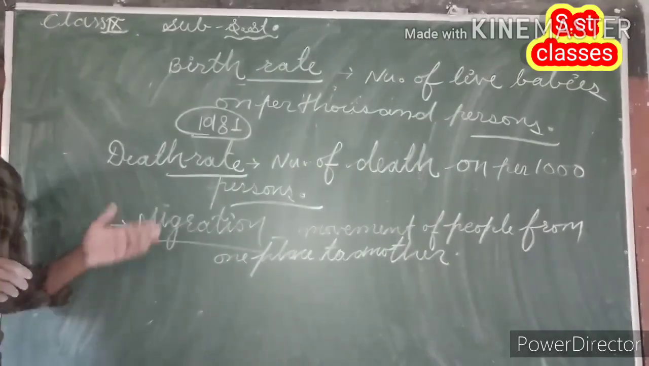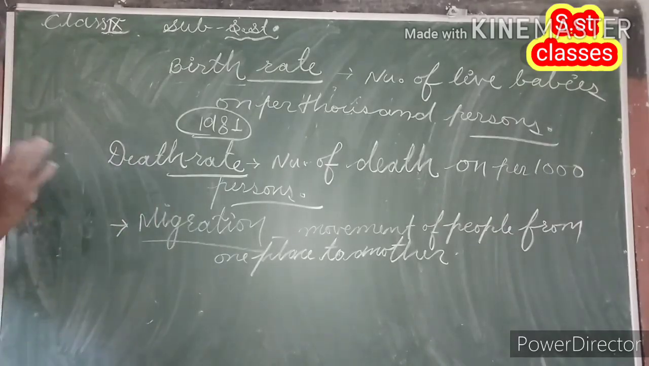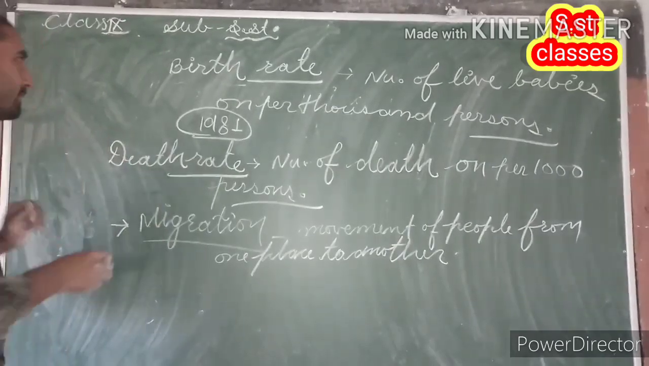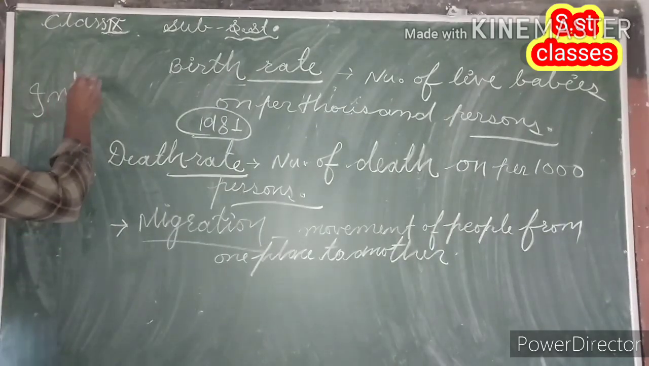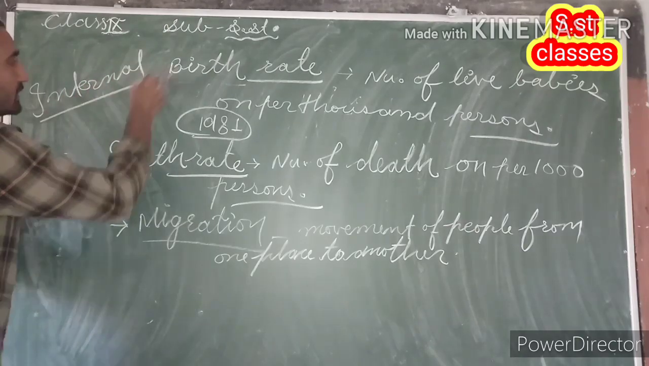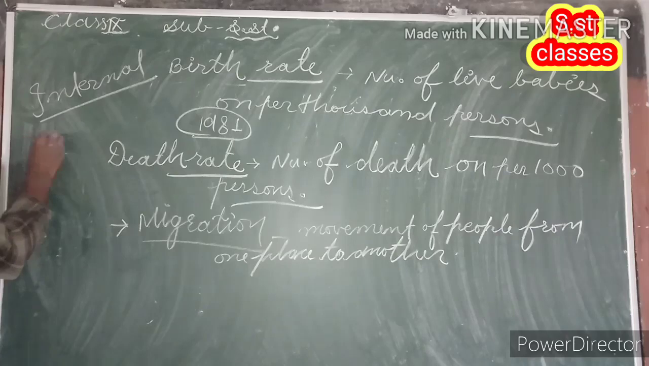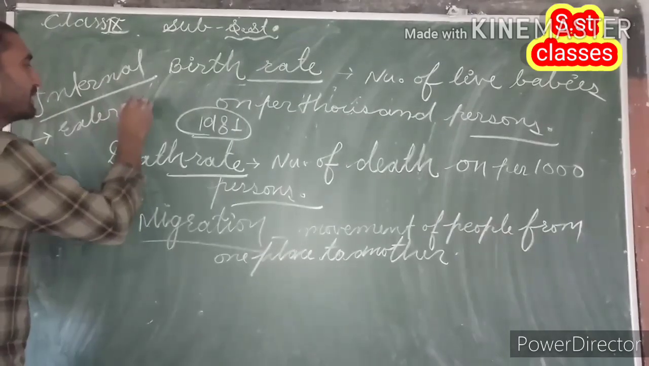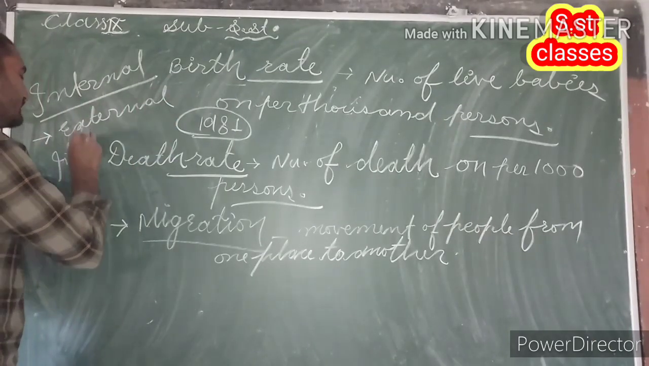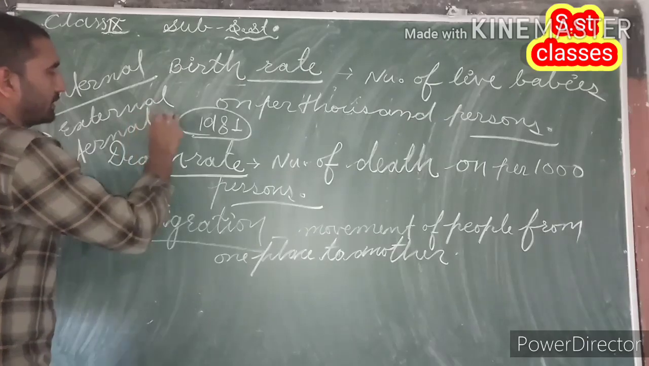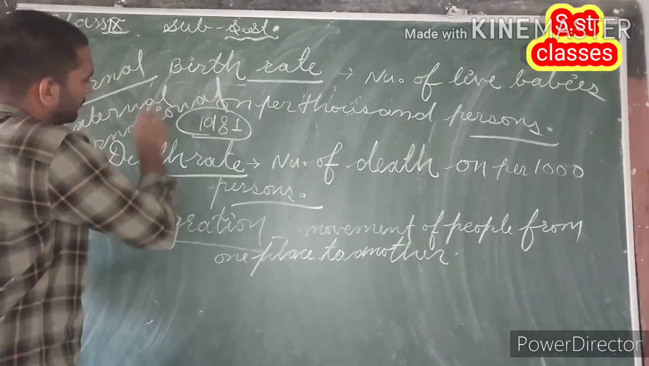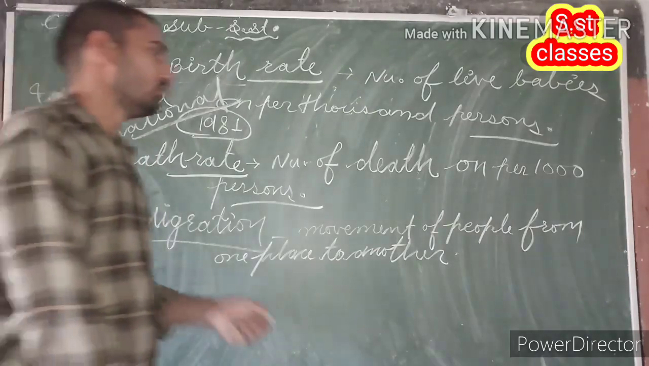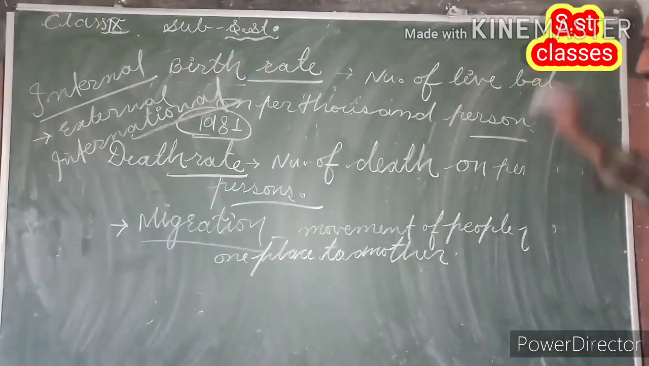Migration is generally divided in two parts. We can say that we have two types of migration. The first is internal migration, and the next type of migration is external migration, or we can say international migration. Now first of all, internal migration. What do we actually mean by internal migration?